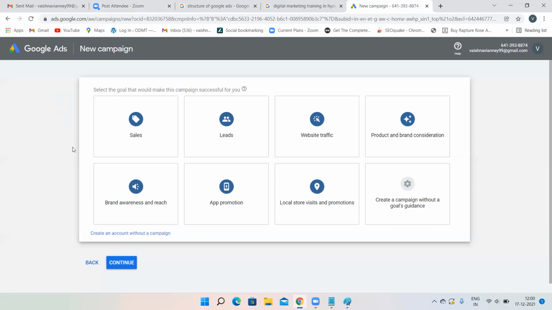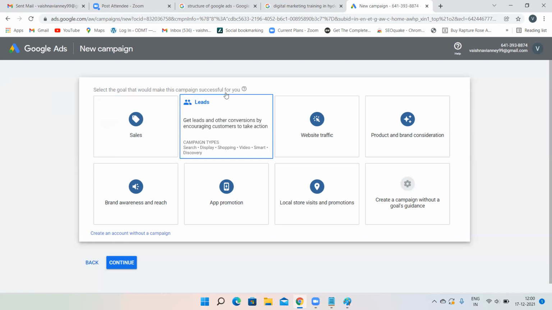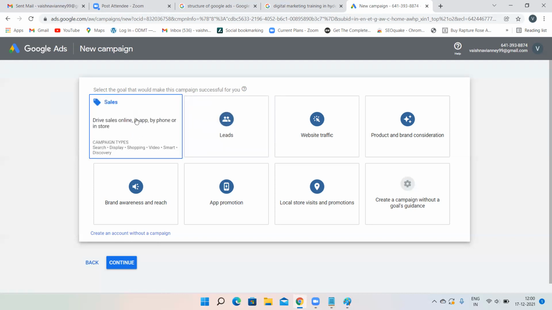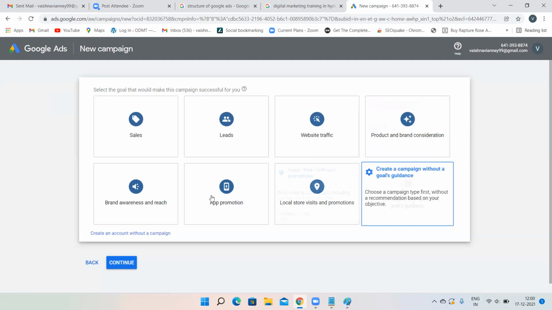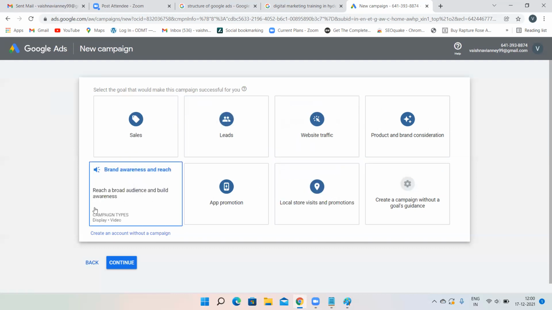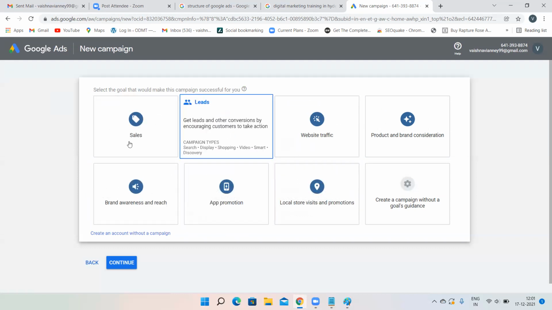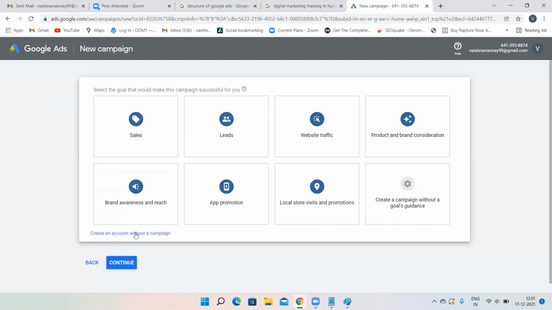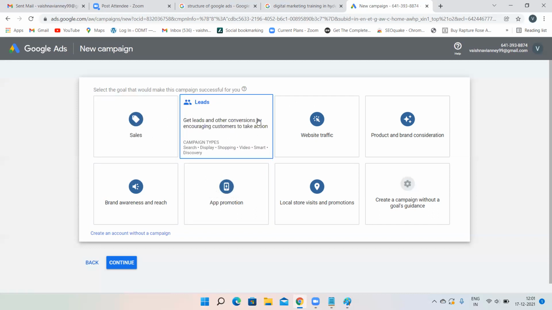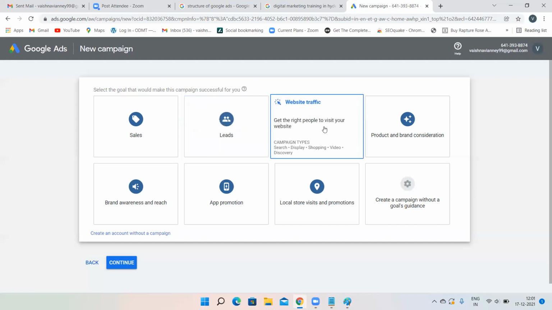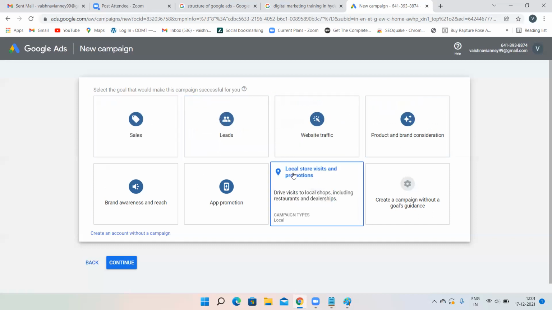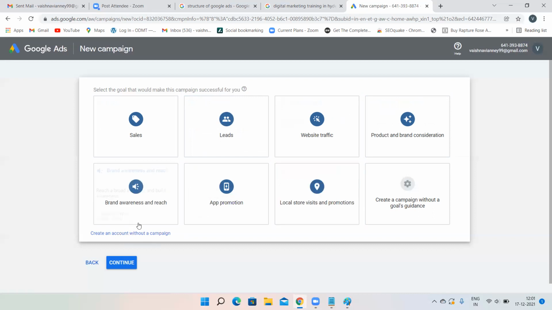So now what I have to do is select a goal that would make this campaign successful for you. Never ever select anything over here. When you're creating an account, never select anything. Directly click on create an account without a campaign. If you select a particular thing, what happens is only options related to sales will appear. Only options related to leads will appear. Only options related to traffic will appear. This is not good anyways. You have to get all the options. So make sure you click on create an account without a campaign.